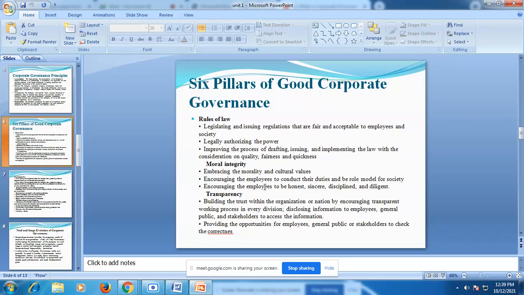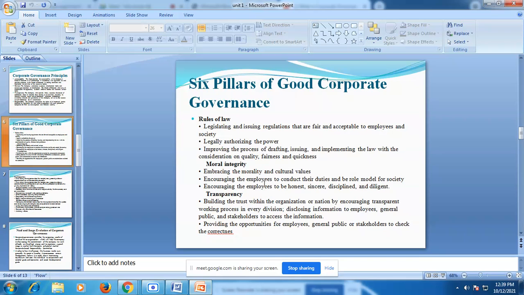Next is moral integrity. Integrity is one of the important factors in any company. Embracing morality and cultural values should be there, encouraging employees to conduct their duties and to be a role model for society. Due to this moral integrity, motivation takes place in the employees. The next is encouraging employees to be honest, sincere, disciplined, and diligent.